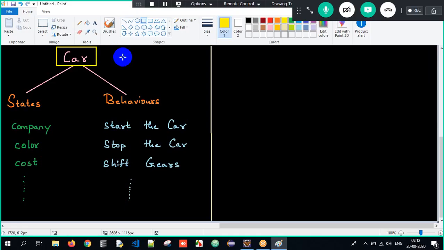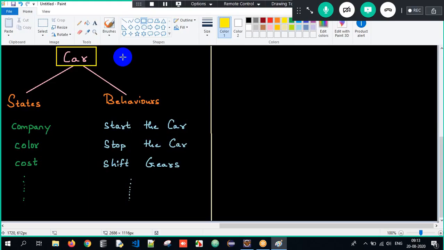Correct? If you could look towards your left and right, everywhere we are surrounded with objects. If you're sitting on a chair here, it's an object. Laptop is an object. Mobile phone is an object. Everywhere you talk about objects, we are surrounded by objects. And every object you consider here, it will definitely have certain properties. Those properties are majorly classified into two types. What is it? States and behaviors.